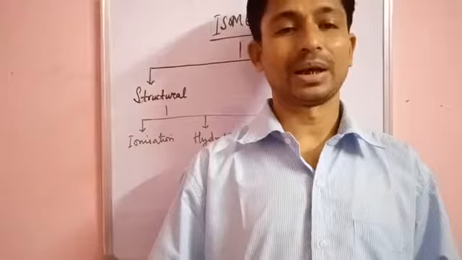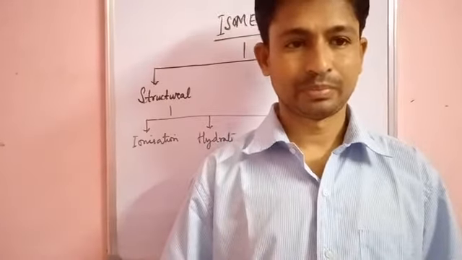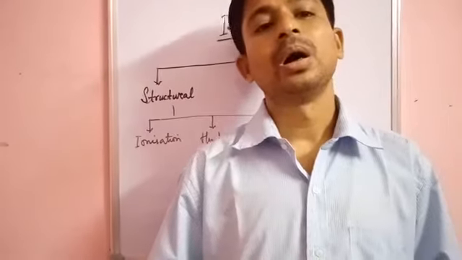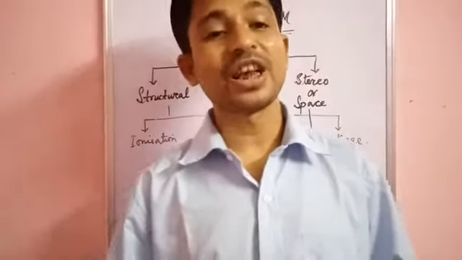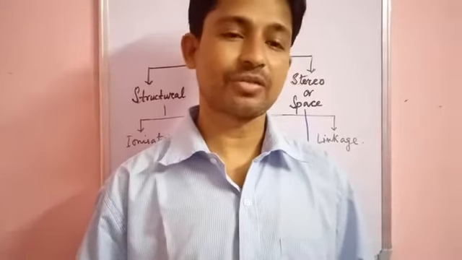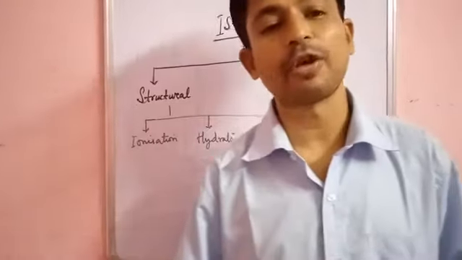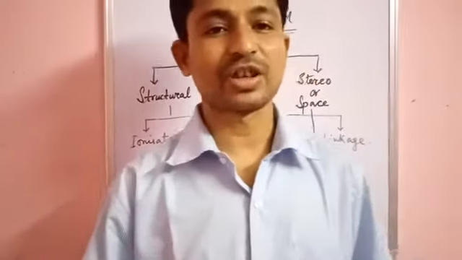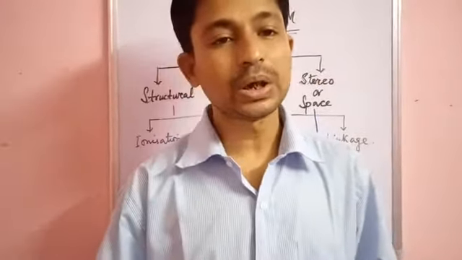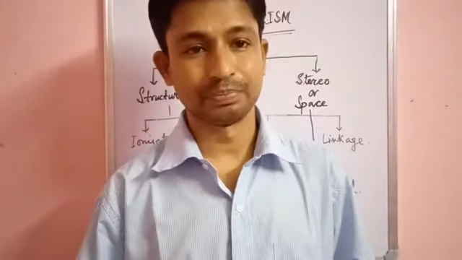So what are isomers, or what is the phenomenon called isomerism? Compounds having the same molecular formula but different structural arrangement are called isomers, and the phenomenon is called isomerism.